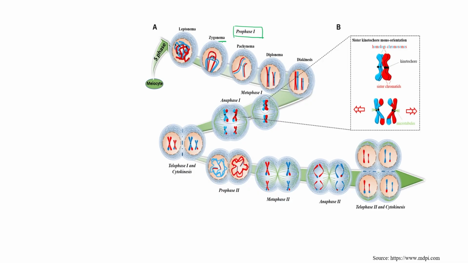The second stage is zygotene, in which chromosomes start pairing up, meaning bivalent. You can see bivalent. How? Because of the presence of the synaptonemal complex. So this is zygotene, then pachytene, then diplotene, and then diakinesis. These are the 5 subphases of prophase 1, right?